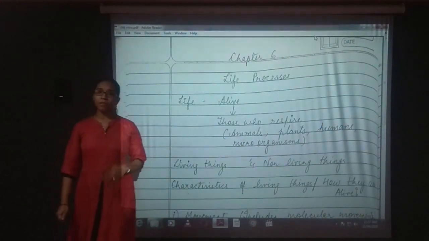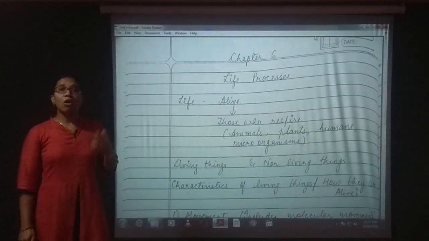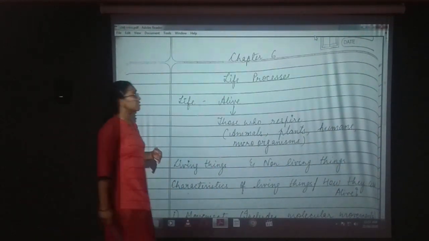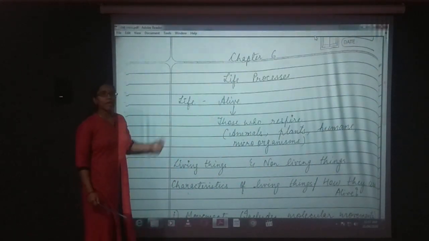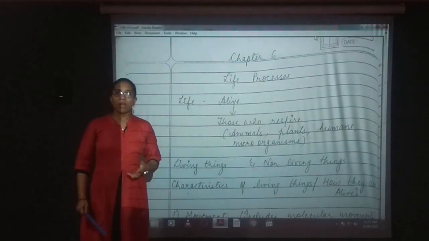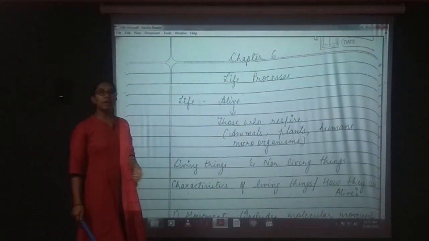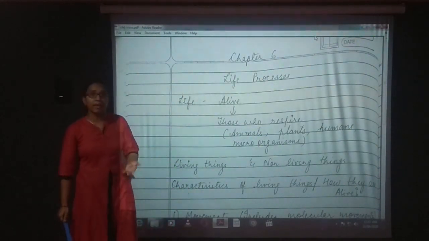Now, what is biology? Biology is a branch of science which deals with the living organisms or the processes inside the living organisms. So, as the name suggests itself, life. What does life mean? Life means alive. Alive means zinda. When can you say that something is alive? Naturally, when they respire. So, those who respire, we can say that they are alive.